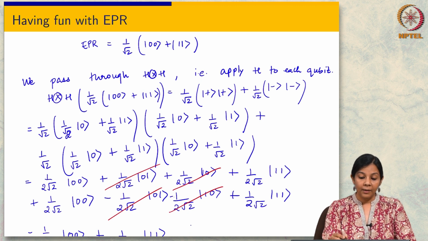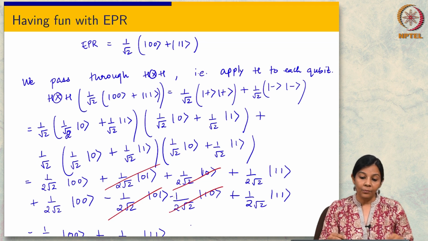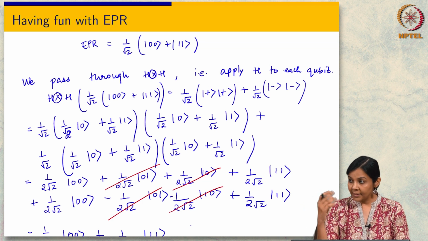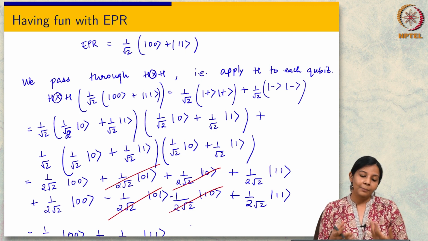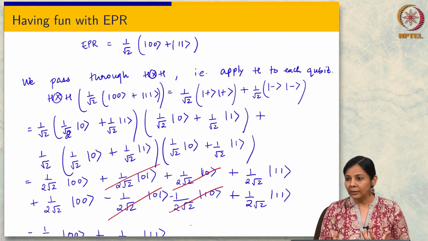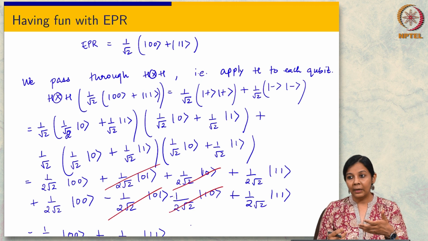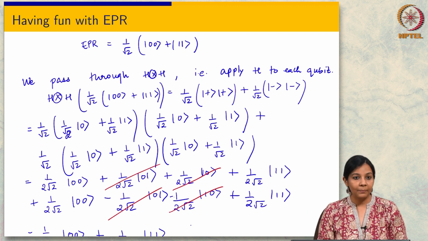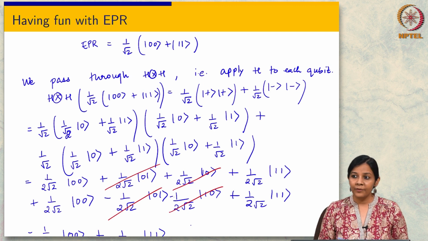Okay, so as you see here, hopefully you also got the same thing. Basically if you perform this operation, then you just recover the original EPR bit, and this is surprising, right? But the point of this exercise is just that counterintuitive things happen. At least to me it does not seem intuitive that I should pass a 2 qubit state through the Hadamard transform and get back the same state, right? But with EPR this is happening. All right, good. Any questions about what we have seen so far?